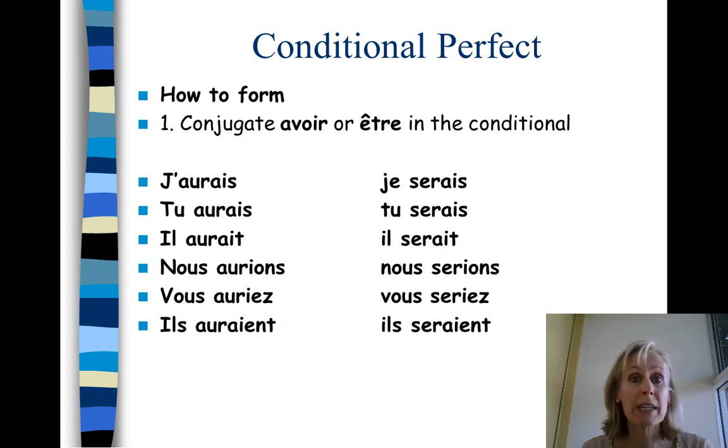So how do you form it? You conjugate avoir or être in the conditional, and of course you need to know these. J'aurais, tu aurais, il aurait, nous aurions, vous auriez, ils auraient, and je serais, tu serais, il serait, nous serions, vous seriez, ils seraient.